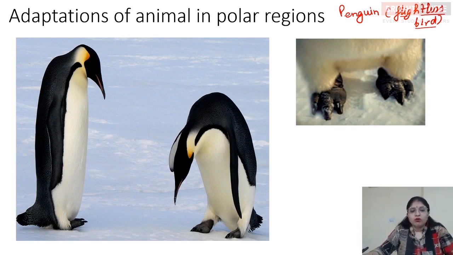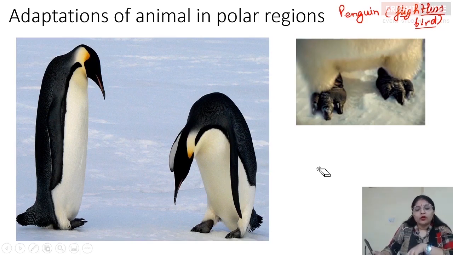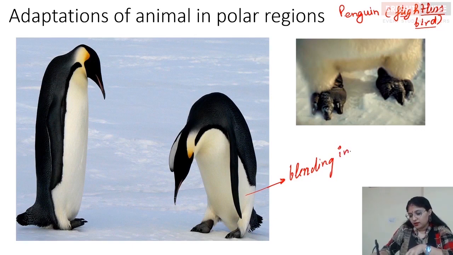So this animal also has certain features which help them in survival. So what are these features? Let's see that the penguin is also black and white, which helps in blending in the background, right? So this white color helps in blending in the background.